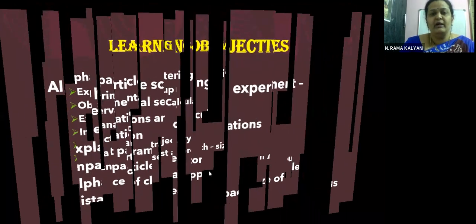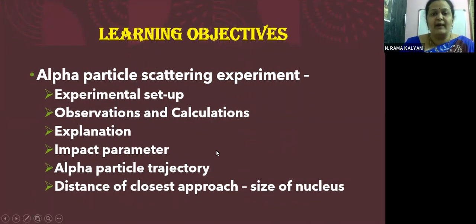How did Rutherford come to a conclusion about the model of atom, children? Yes, he proposed the alpha particle scattering experiment, which was later done by his students. So we will be dealing with the alpha particle scattering experiment in much detail, children.